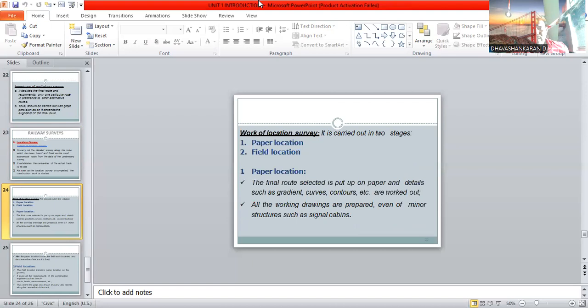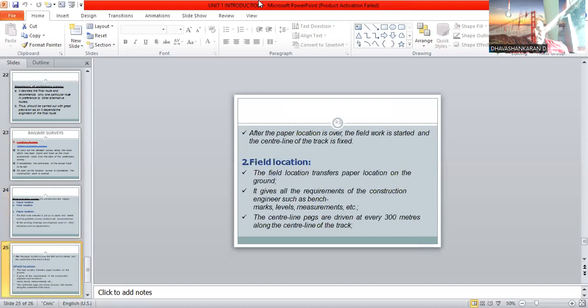In paper location, the final route selected is put on paper with details such as gradient, curve, contour, or workload. So paper work is nothing but identifying the locations where gradients, curves, and contours are available. All the working drawings are prepared, and even minor structures such as signal cabins are included in this part.